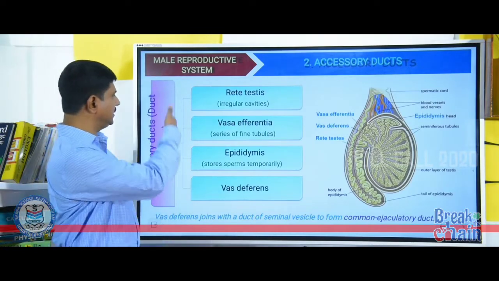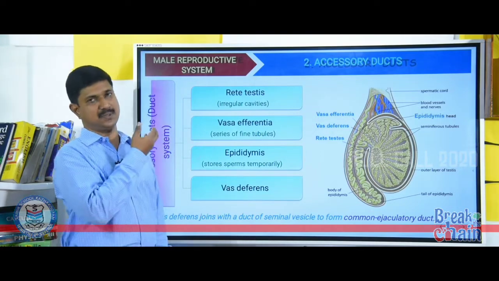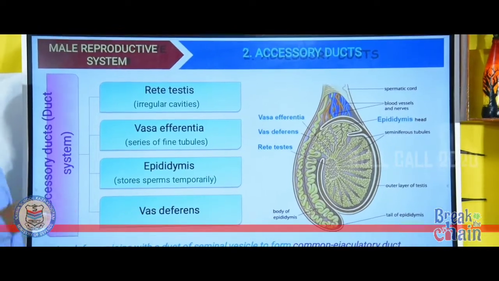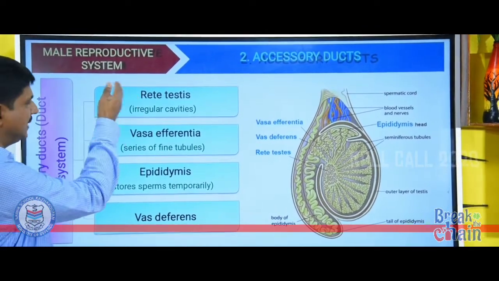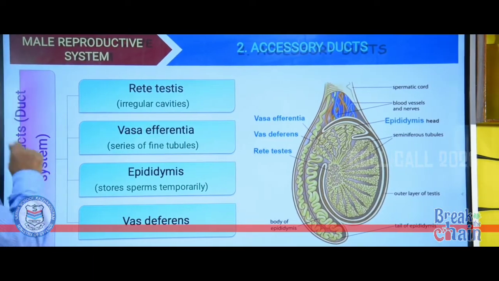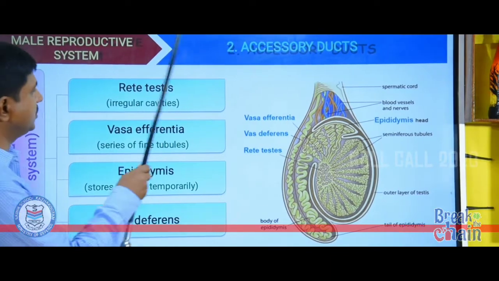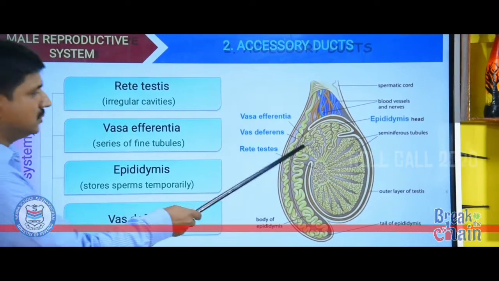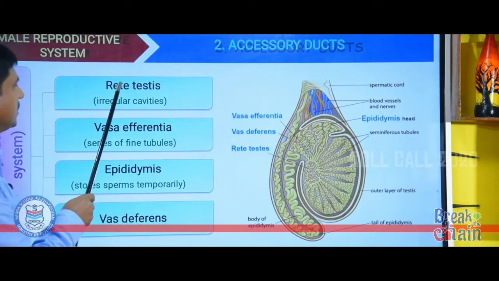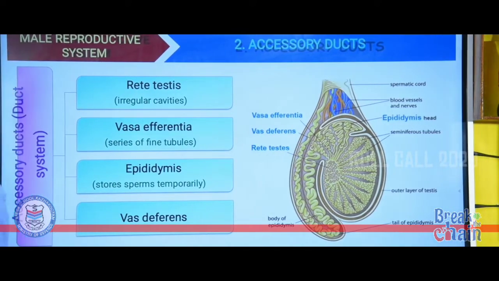Now, see the accessory ducts, that means ducts which carry the sperms from the seminiferous tubules. These ducts include rete testis, vasa efferentia, epididymis, and vas deferens. The first one, rete testis: seminiferous tubules open into the rete testis. There are many seminiferous tubules in a lobule and all these open into the rete testis, which has irregular cavities.